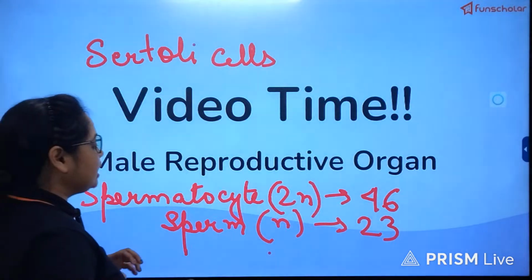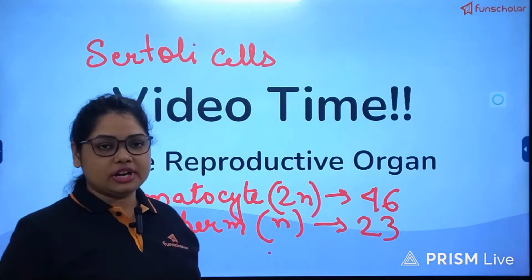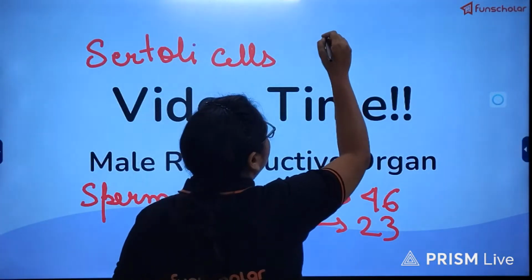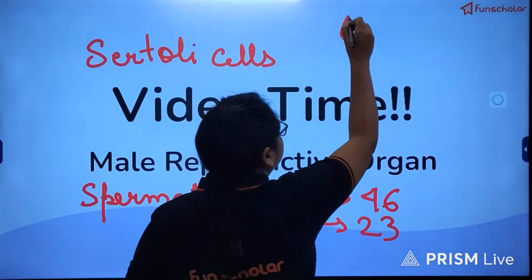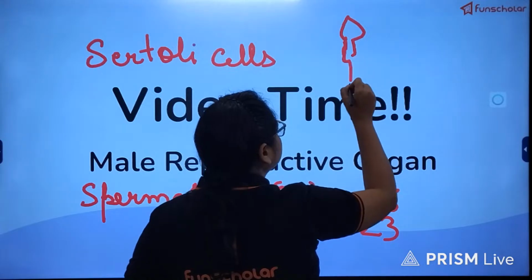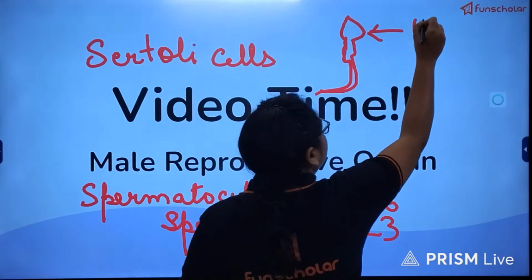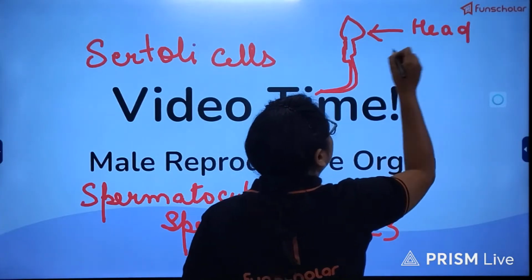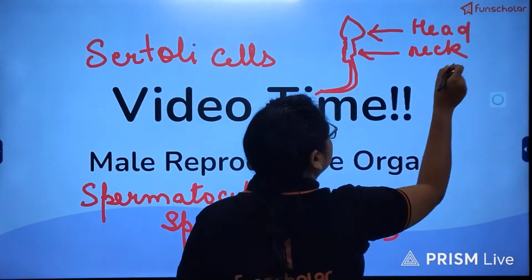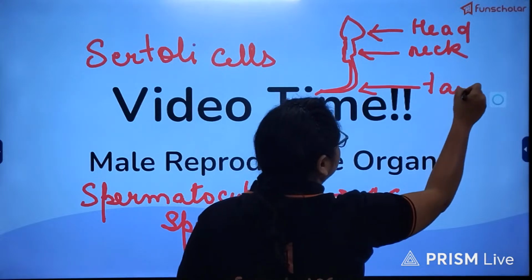We will deal with the structure of sperm subsequently, but for now just remember that sperm has three regions. This is the head, then the neck region, and then the tail region.